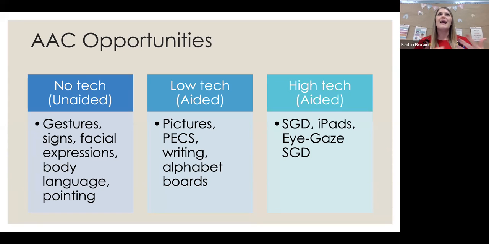So our next, and again, when we talk about the scaffolding of AAC, it is not cut and dry. It is not black and white. You don't always go from gestures to pictures to a speech generating device. Now, that's the typical continuum, but you don't always have to go that route. If you see that the student has that potential, and let's say they're a student with apraxia, you may go straight to a speech generating device because you know that their language skills and their cognitive abilities are high enough to access that and be successful with that.